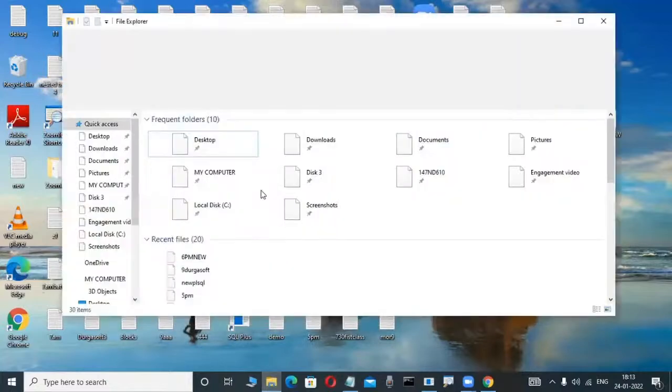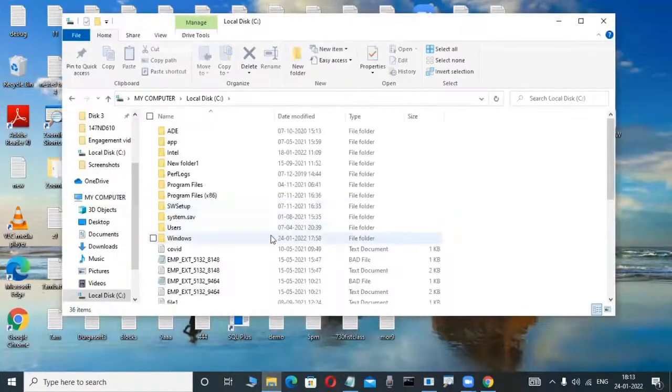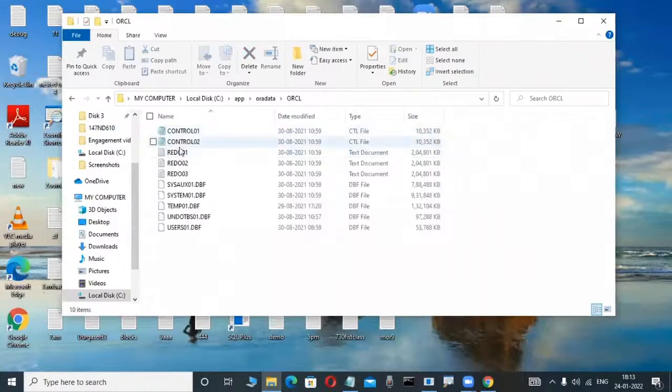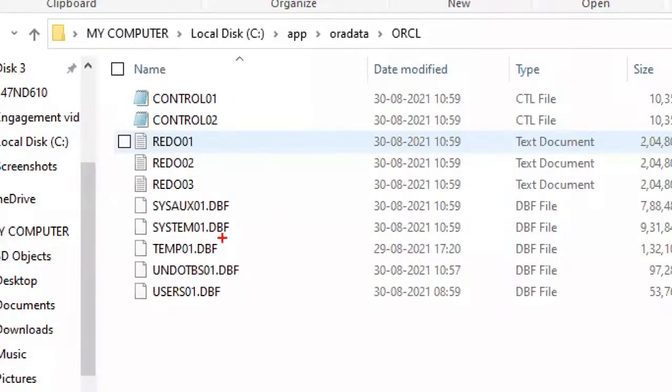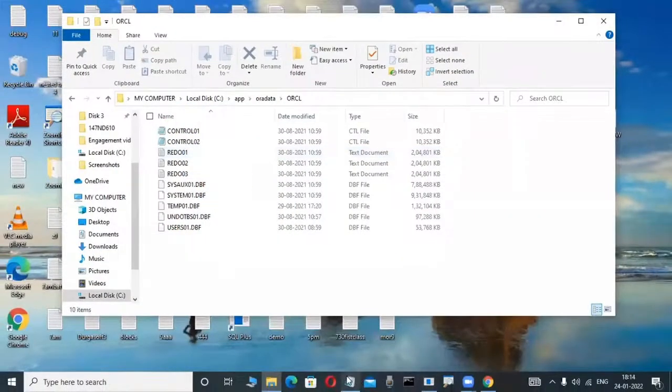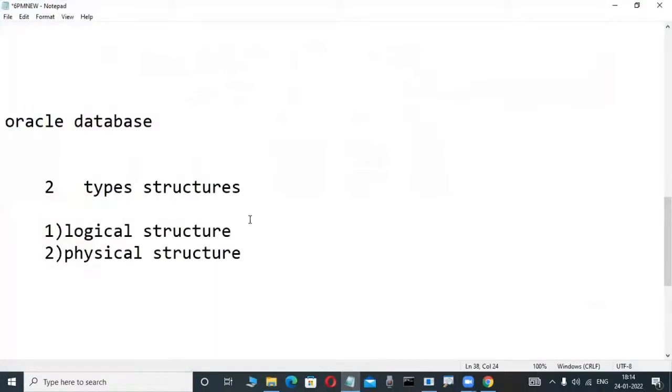I'm installing Oracle. How you install Oracle, we will learn in the next classes, don't worry. Now I'm installing Oracle in the C drive or somewhere, and in this C drive your table is not available. Whatever table I'm creating is not visible in the C drive or D drive. That's why a logical structure means a structure which is not visible.